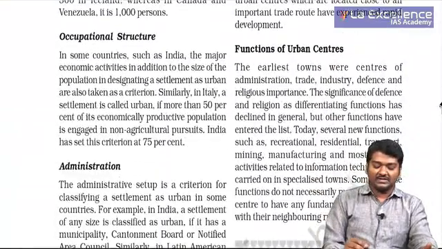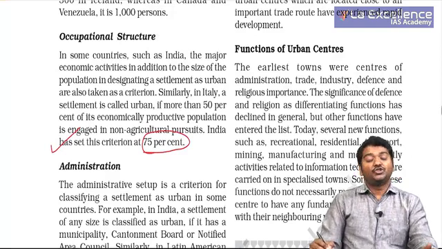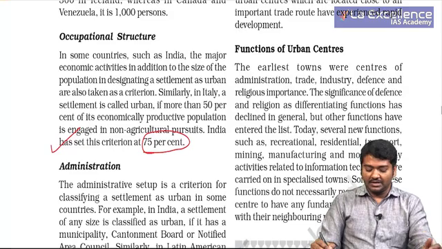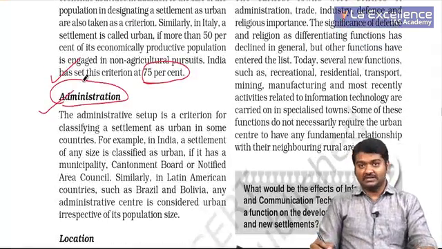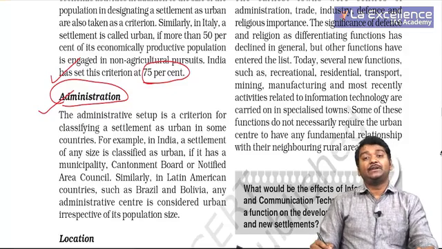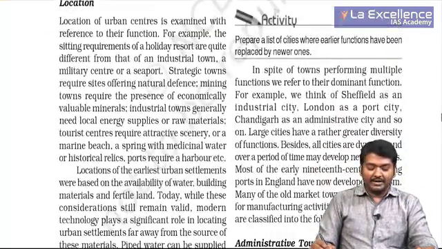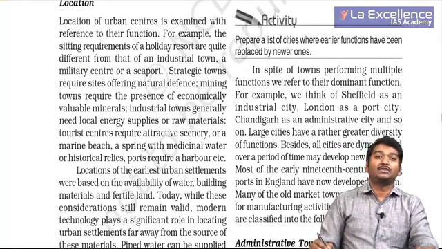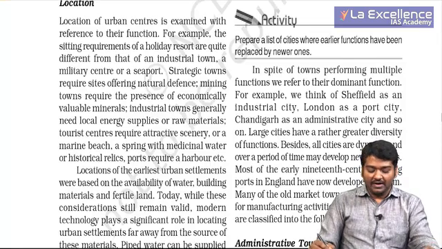Occupational structure: we say that more than 75% of the people should be in other activities, not just in agriculture. Then administration. If we consider administration, capital cities come into the picture. Location matters. Sometimes seaports develop into cities because of their relevance. Madras, Kolkata, all these were developed.